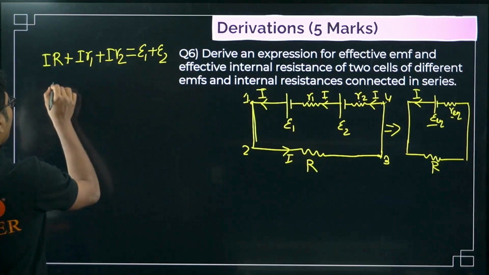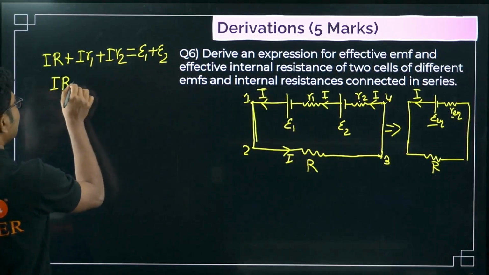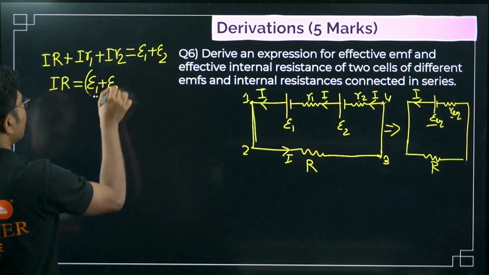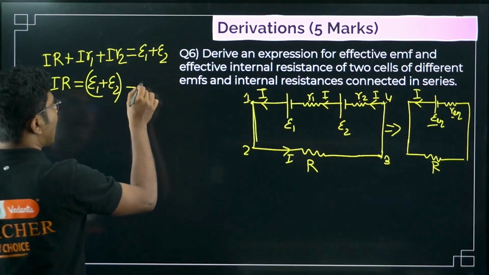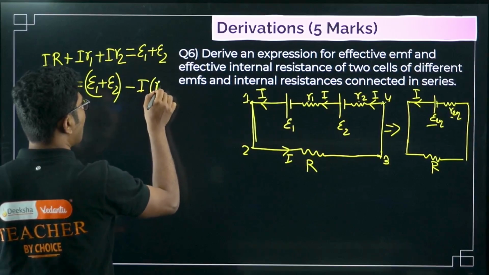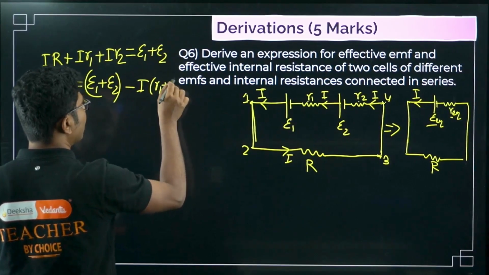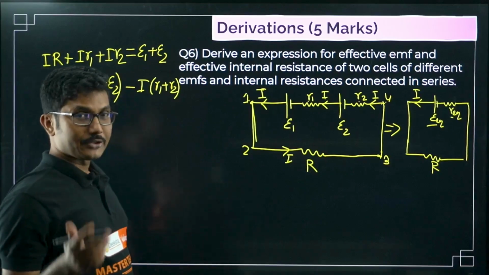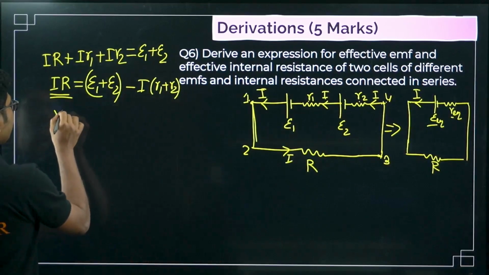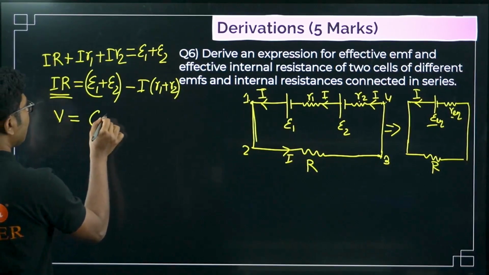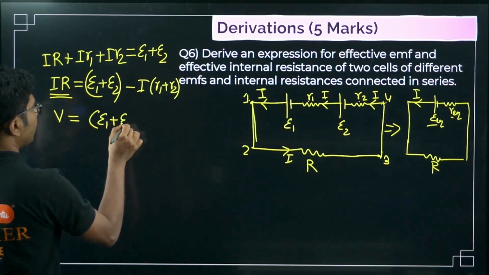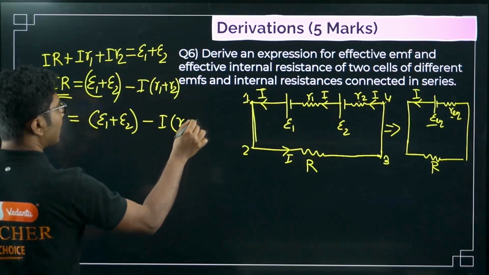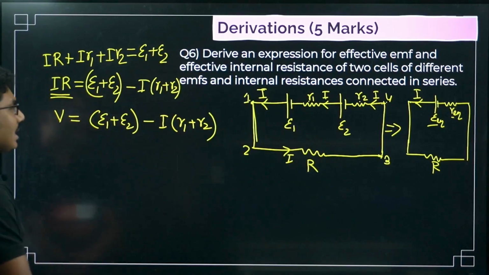Or we can write IR equals epsilon 1 plus epsilon 2 minus I common, R1 plus R2. This is the external voltage. This is the terminal voltage. Sometimes this is also called terminal voltage. So terminal voltage is epsilon 1 plus epsilon 2 minus I(R1 plus R2). This is for the combination.